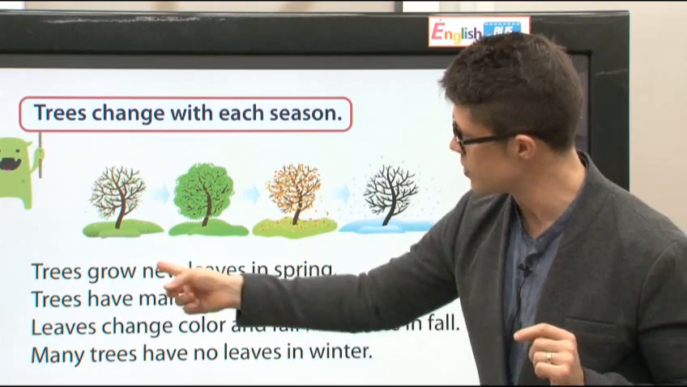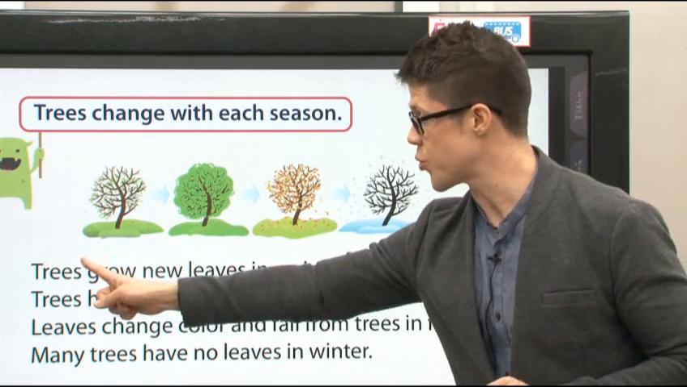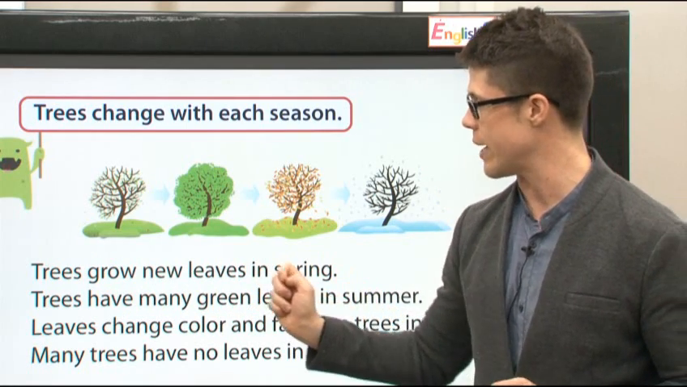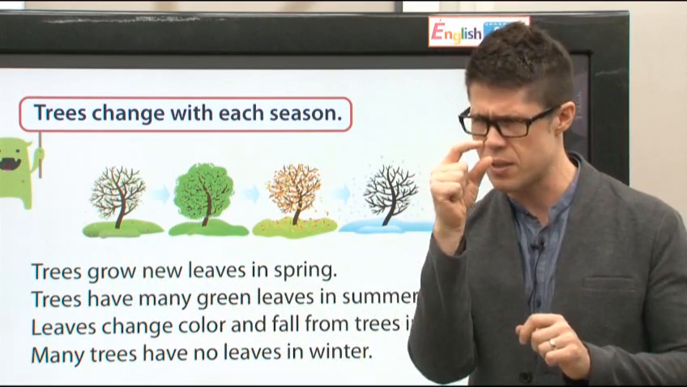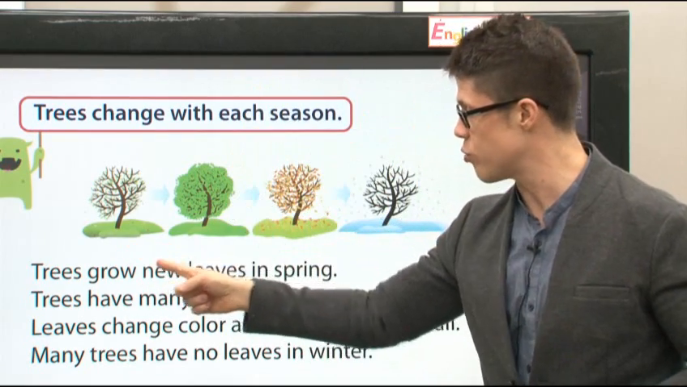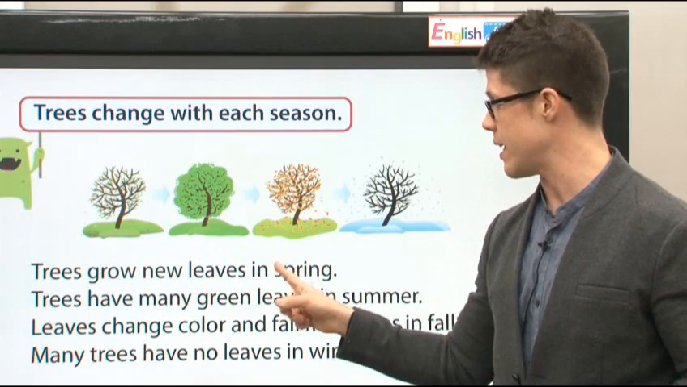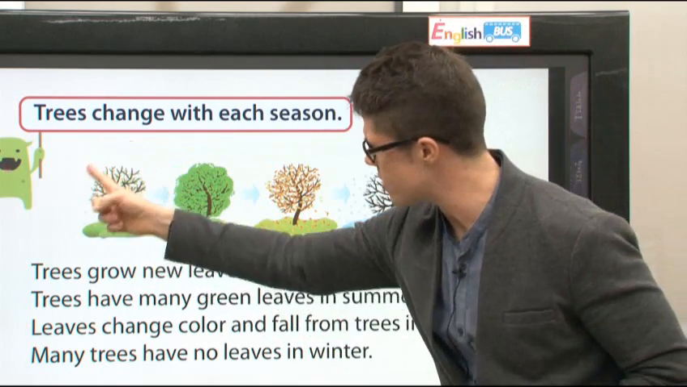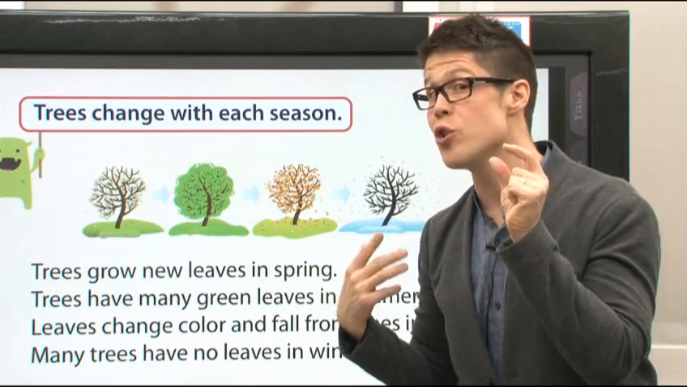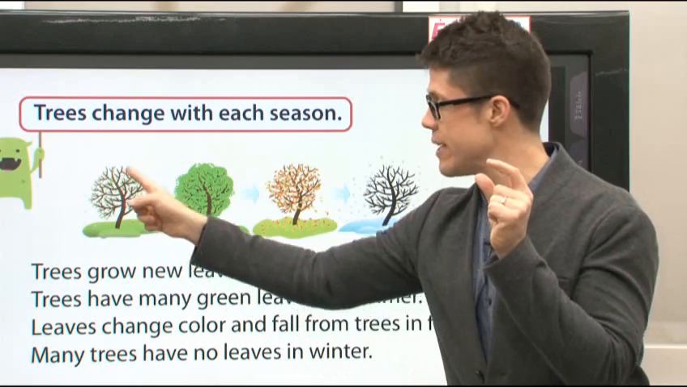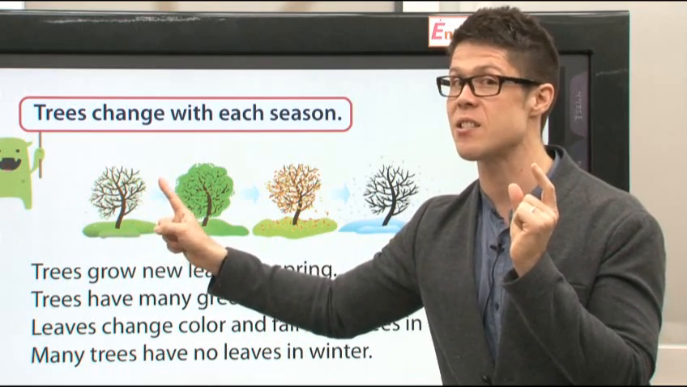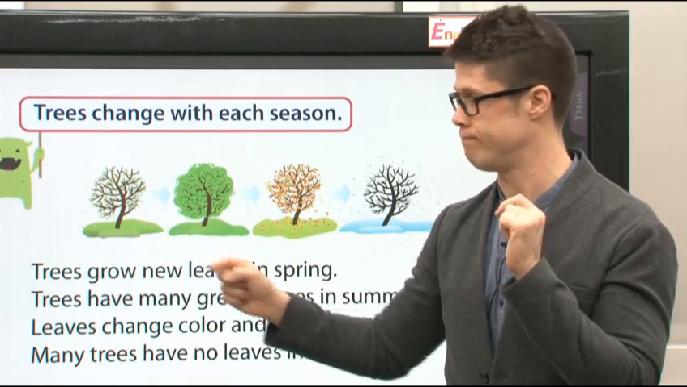Let's read the first sentence. Trees grow new leaves in spring. All right, you remember grow. Grow means small, then bigger, and bigger. Trees grow new leaves in spring. Here is a spring tree. Do you see the little leaves? Yeah, those are new leaves. Trees grow new leaves in spring. This is a spring tree.